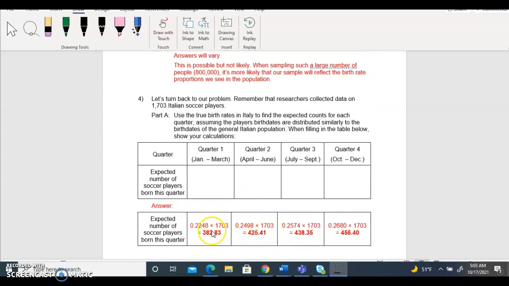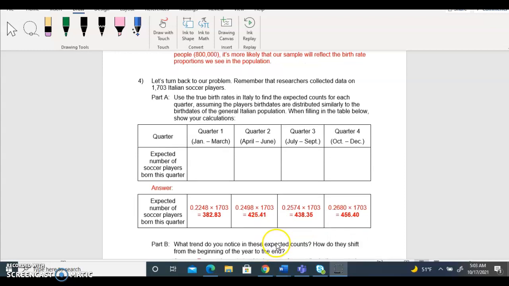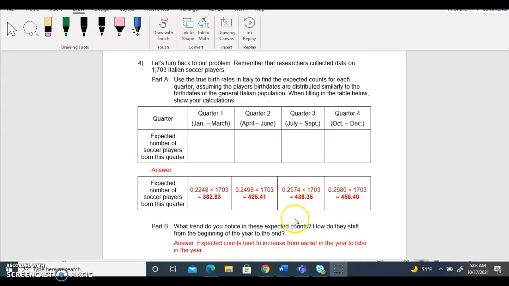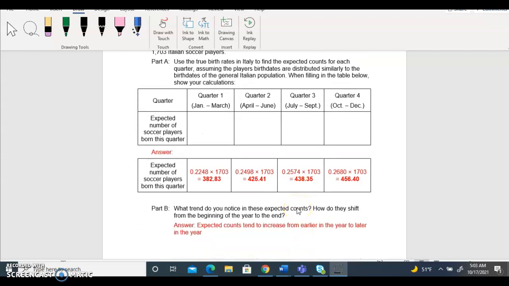So I take the proportion of quarter 1, then multiply by 1,703 and get this number, then take the proportion of quarter 2, multiply by 1,703, and I'll do the same for quarter 3 and quarter 4. And as you see, we get the expected number for quarter 1, which is 382.83. The expected number for quarter 2 is 425.41, and the same for quarter 3 and quarter 4.